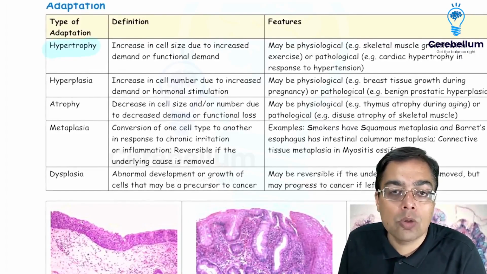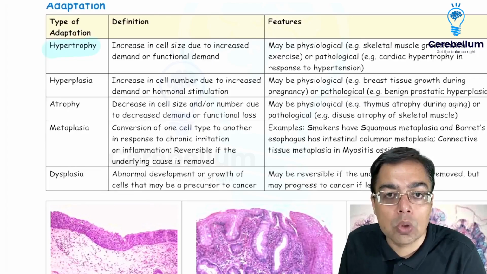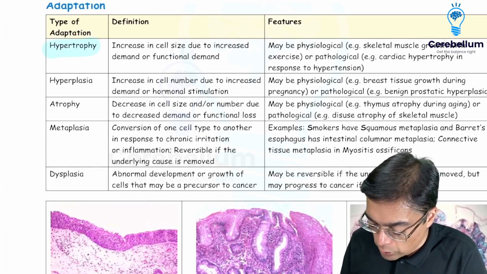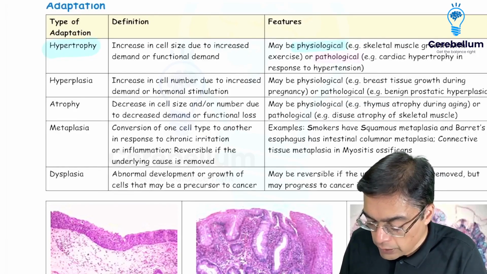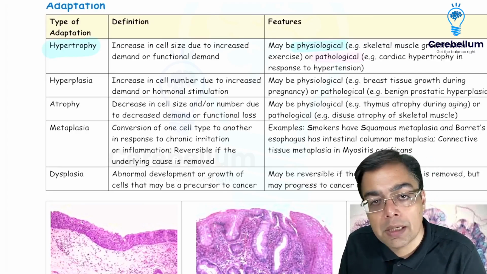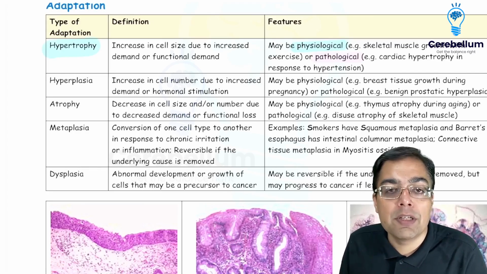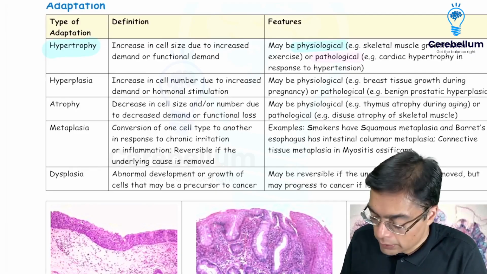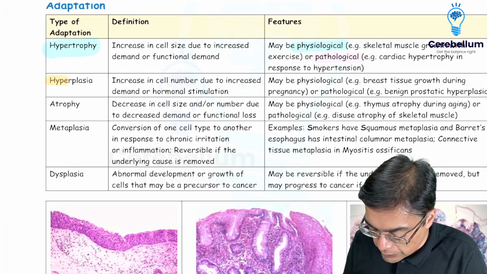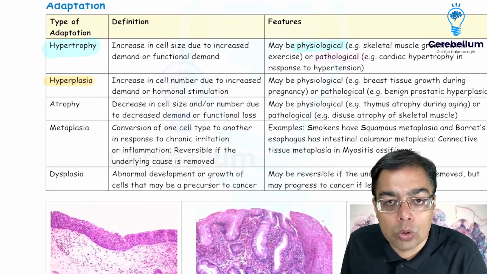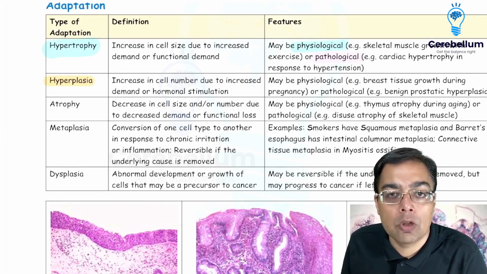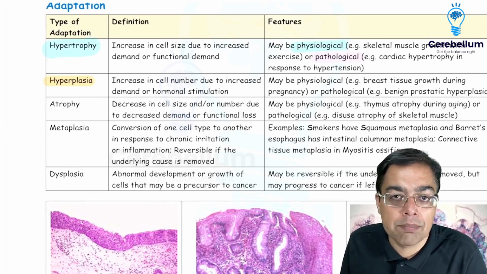The way the questions are going to be asked in the exam would be clinical questions where they can talk about either examples of physiological hypertrophy or examples of pathological hypertrophy, amongst which the classical example is cardiac hypertrophy, or a big size heart in a patient who has been suffering from hypertension. The second important adaptation that you have to keep in mind is hyperplasia, which is associated with an increase in number of cells, can be both physiological or pathological, again with the relevant examples that have been given over here and that can be given to you in the exam.